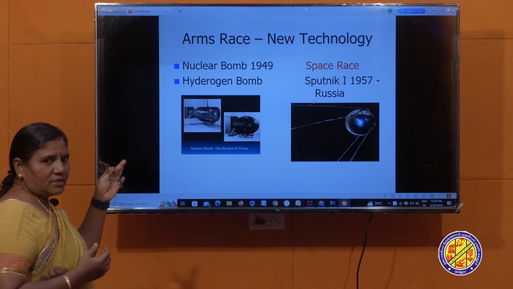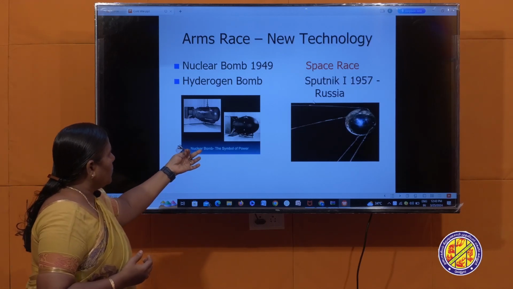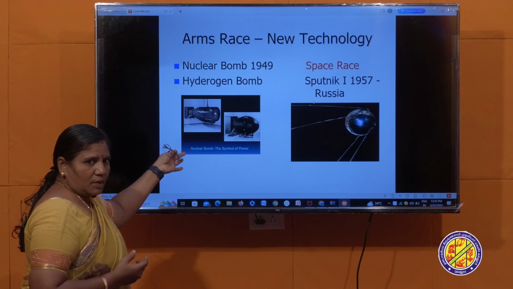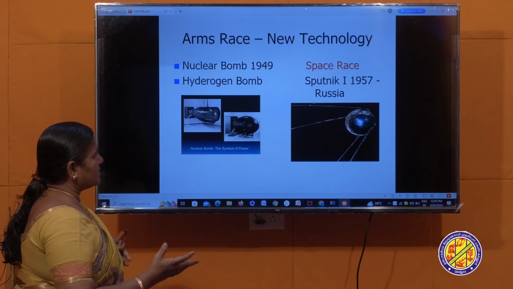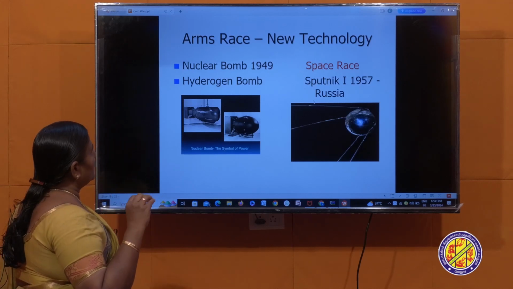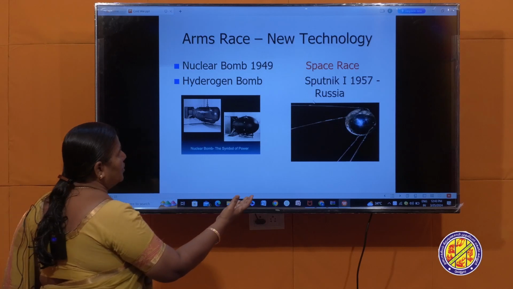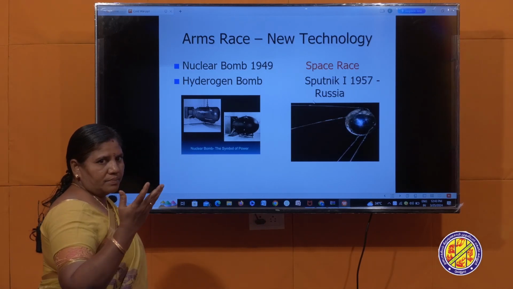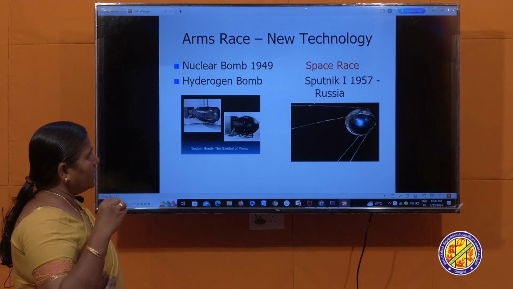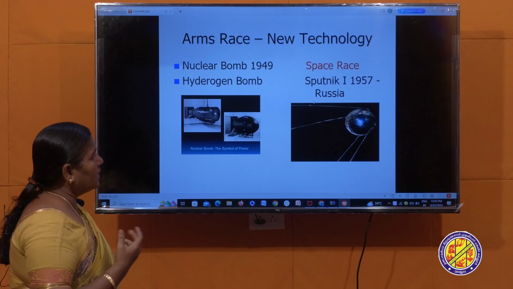Not only the arms race, in manufacturing nuclear bombs, hydrogen bombs by the USA, whereas Russia also simultaneously manufactured nuclear and hydrogen bombs. Not only the arms race but also the race in new technology, that is, launching satellites to space, and they also sent satellites to the moon.